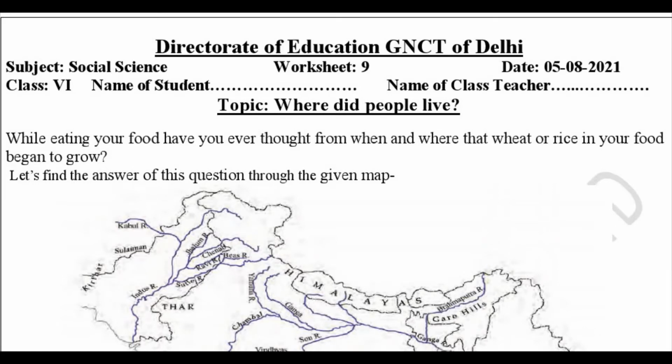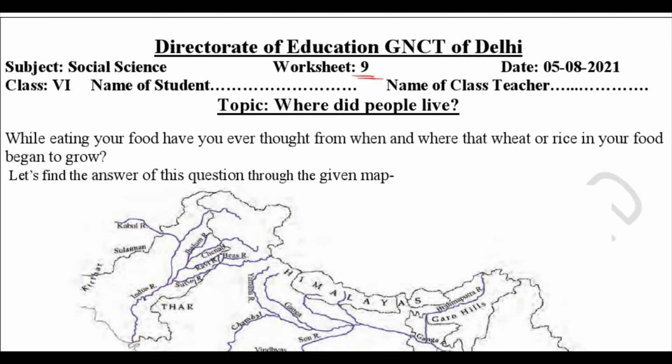Friends, in this video we are going to discuss worksheet number 9. Subject is social science. The date is 5 August 2021. The class is 6th. So here you need to write your name and here your class teacher's name. The topic of this worksheet is where did people live? This worksheet is based on the topic where did people live.